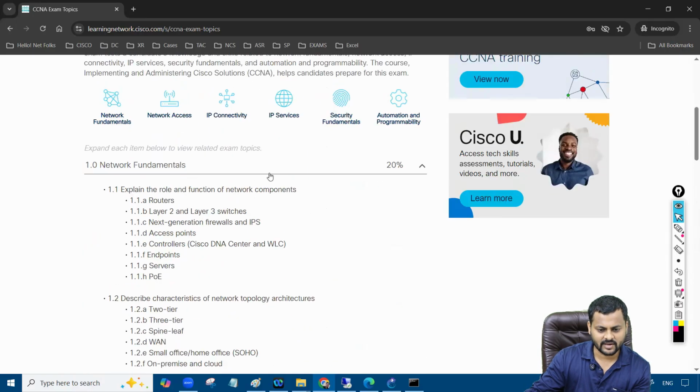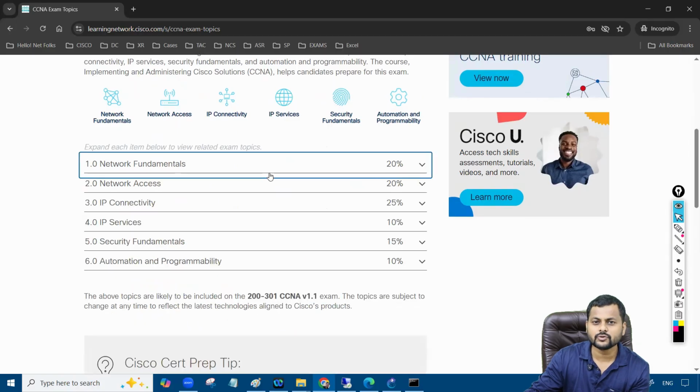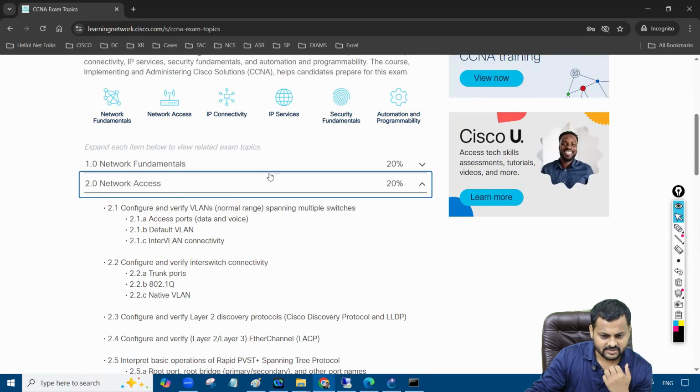That's the complete section. We have 20%. It's not huge, right? It looks huge, but again, it's just a matter of how much hard work you're doing. Then after that, we have network access, 20% network access.